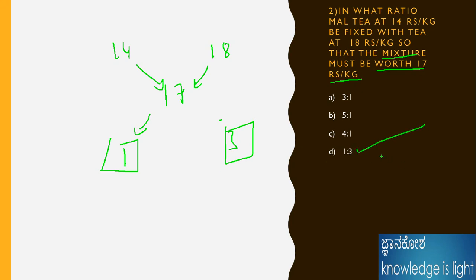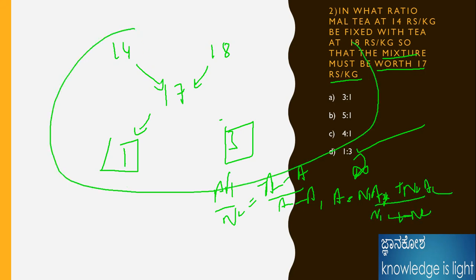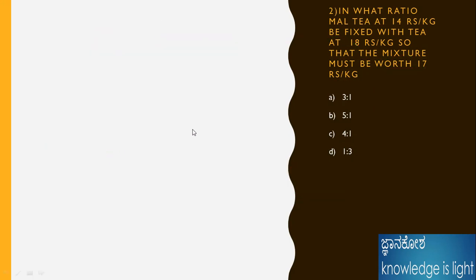Here the answer is 1:3. Or else apply the formula n1 by n2 equals a2 minus a by a minus a1. Or else the formula you already know: a is equal to n1 a1 plus n2 a2 by n1 plus n2. Apply this formula, or else directly use this logic. If you are comfortable with it, directly use it. We always choose what we are comfortable with, because if you are solving problems, you could definitely solve any problem within seconds. Okay, I will take the third problem.